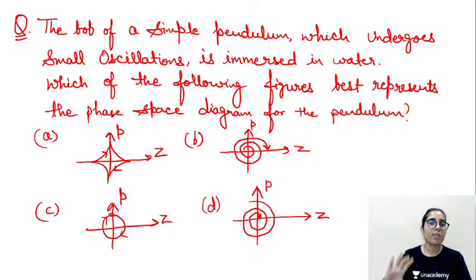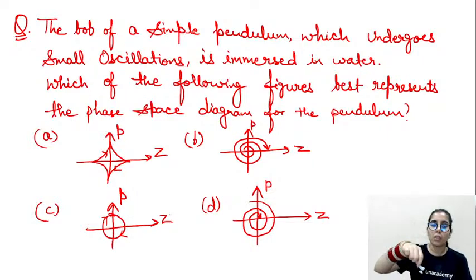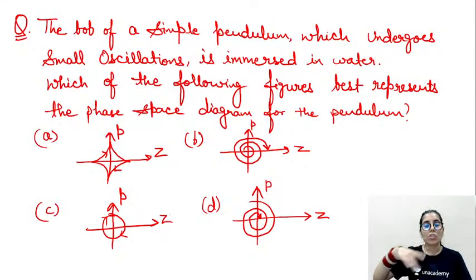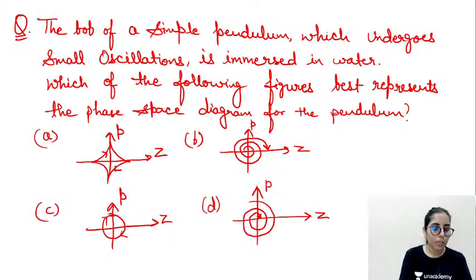So you can consider the phenomena that when you put the pendulum, which is oscillating in the water, will its oscillations or the distance covered increase or decrease? It will decrease. So in option D, if you check, you can see the arrow is inward, meaning it is decreasing there. So option D will be the correct one this way. Let me know if there is any doubt. If everything is clear, that's great. But if there is any doubt, you can mention it or let me know. Clear? So that's how you will be considering this part.